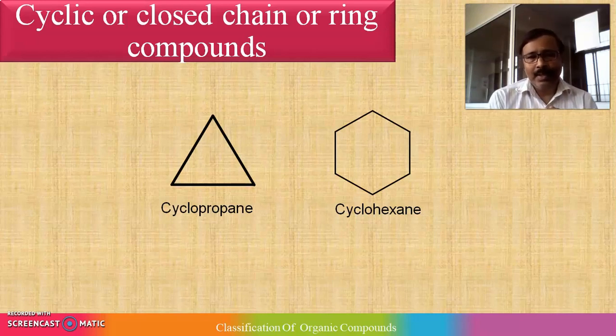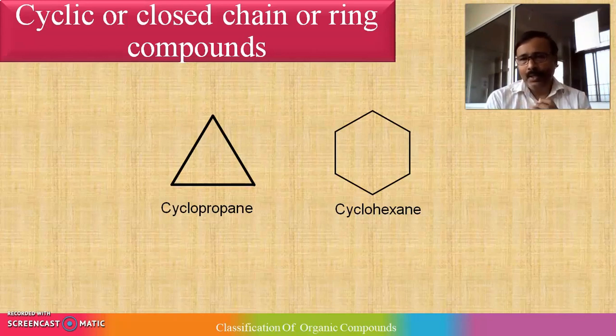Here I have mentioned the example cyclopropane. No doubt, propane contains 3 carbons, but it is not a straight chain or branched chain compound. It is not simply propane because the ends are closed, so it becomes a cycle. So the compound name is cyclopropane. It contains 3 carbons, but we do not simply call it propane because the ends are closed and it looks like a ring. If the chain is open it is simply propane; if the chain is closed it becomes cyclopropane.